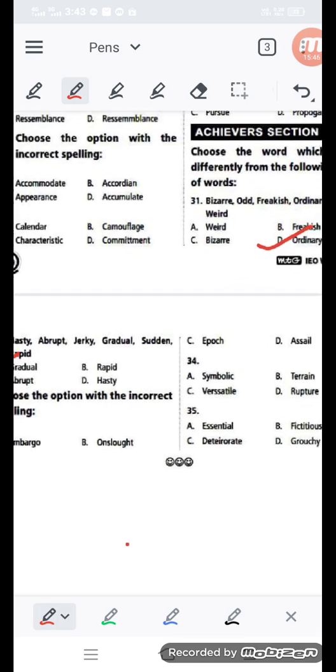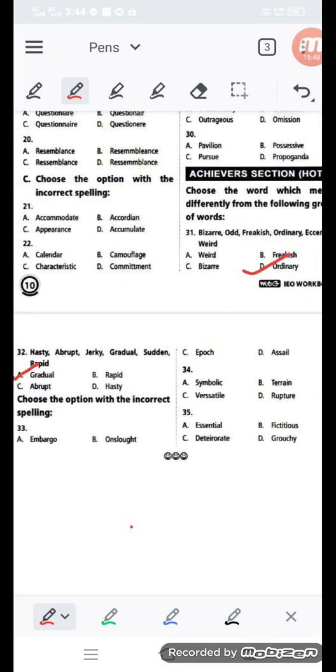Here you can see ONSLOUGHT is given. After that, typhoon or azle are given. Which word is the incorrect spelling? This you have to choose for the spelling. Question number 33, here you can see the B word is wrong. This word is wrong, onslaught.